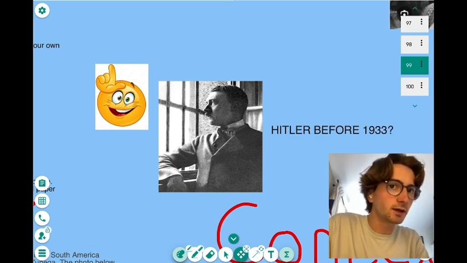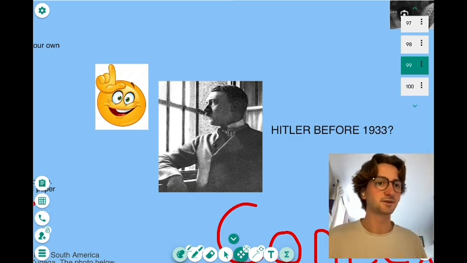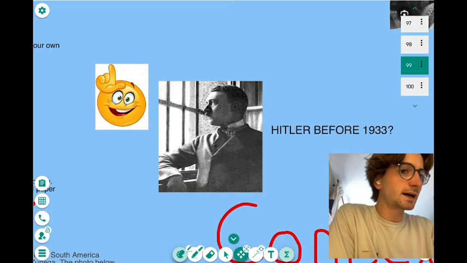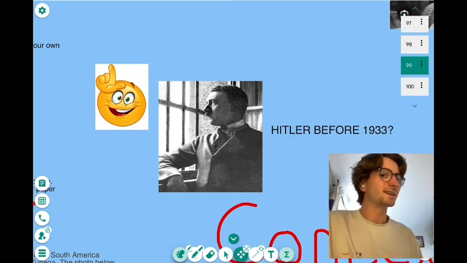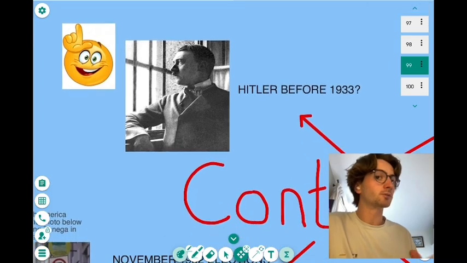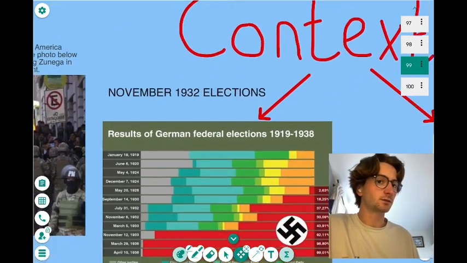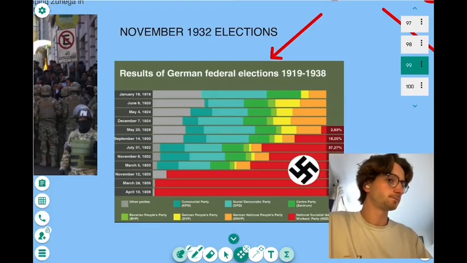Look at this photo here. He's looking out the prison window at this emoji. He's a loser, okay? He doesn't have any power, okay? He looks quite depressed, he's sad, but this is 1924. In 9 years, okay, he'll become Chancellor, and in 10 years, he will be Führer, dictator of Germany. Okay, so it's important. Before 1933, he's a loser.